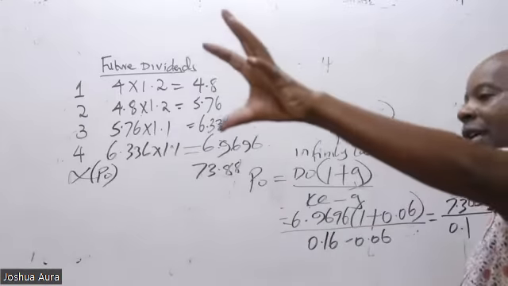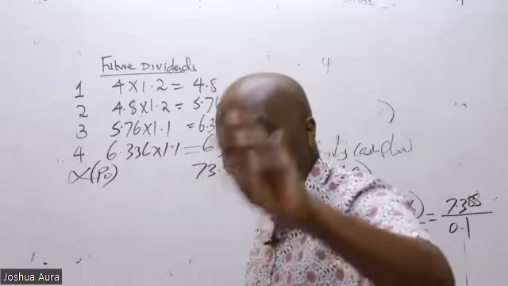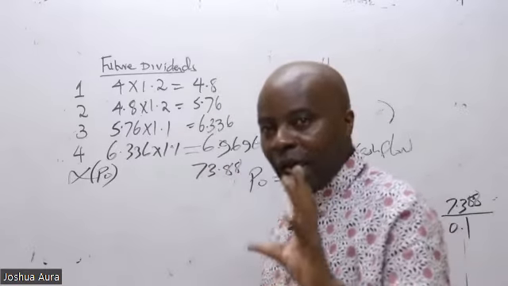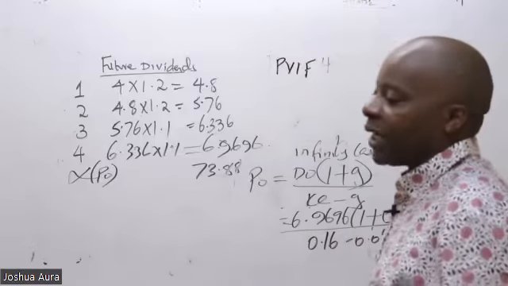So these future dividends are the ones that I will pull from the future to present, the ones that I will discount. So to discount this, I'll use what we call PVF.